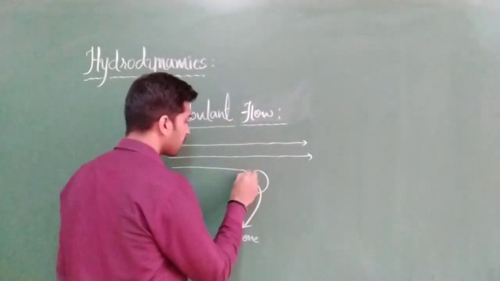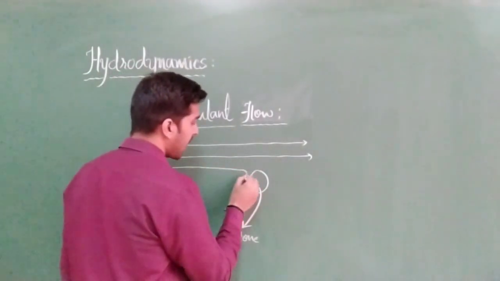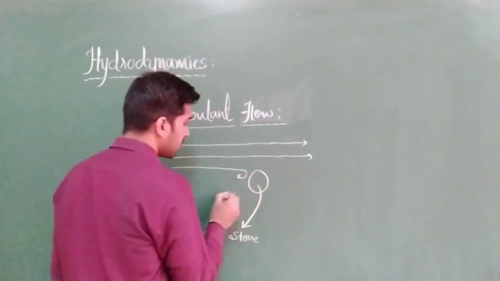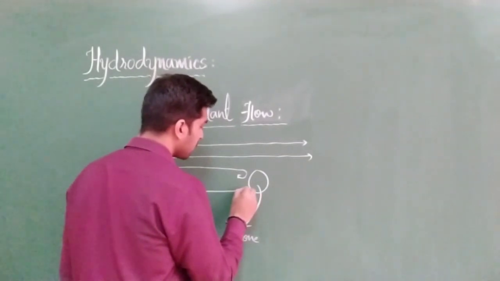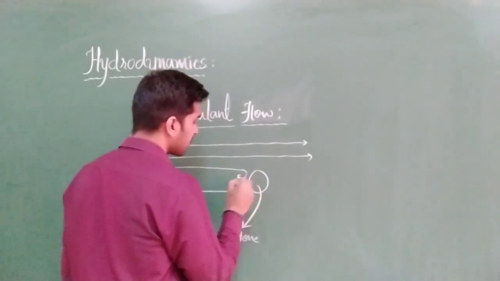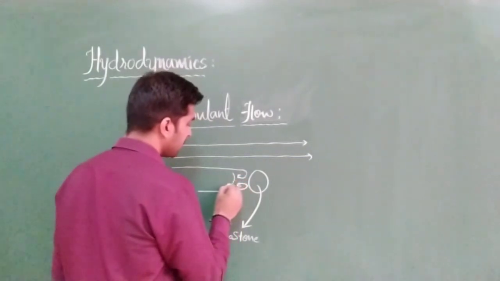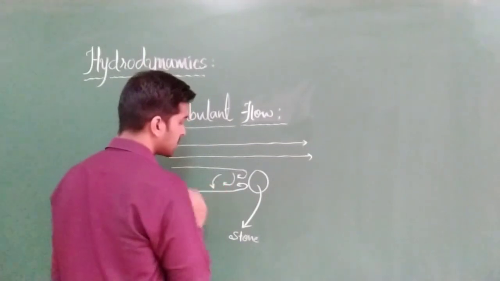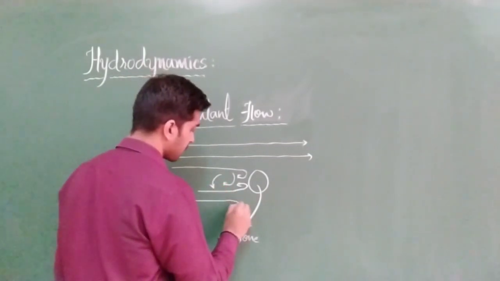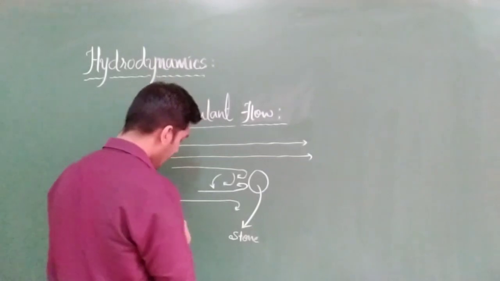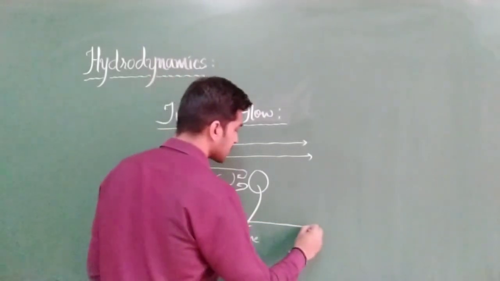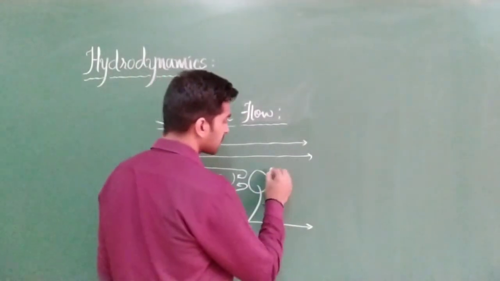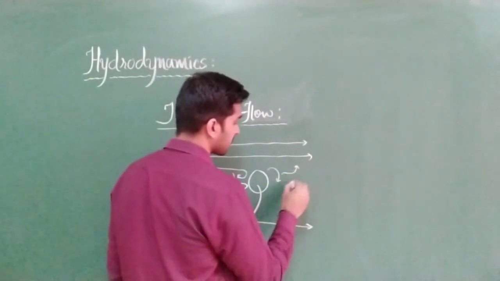This particle of the fluid will go and hit the stone. Again it will come back. Again here one more particle will go, and it will come back after hitting it. In this manner we are going to get streamlines over here, and the further particles will move as they are. Clear? After this stone also, here also you will get a completely disturbed pattern.